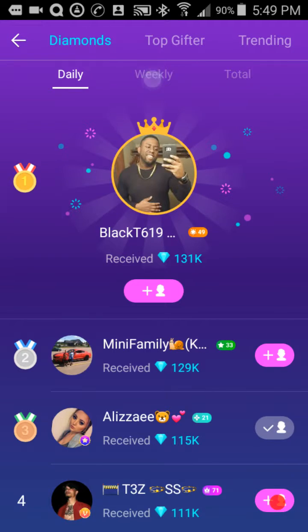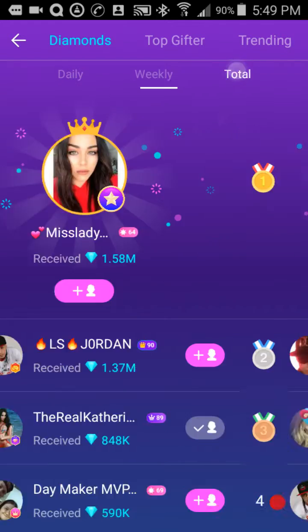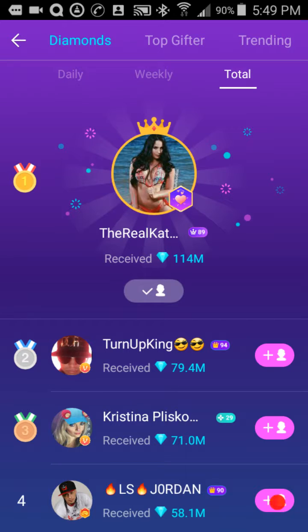That can change if you come out and top out above them. That'll change itself. Weekly, so far that weekly deal, same thing as daily, except that's a week statistical analytic there that shows who's on top for the whole week. Weekly, just the top person. Then you got total out of the whole platform.